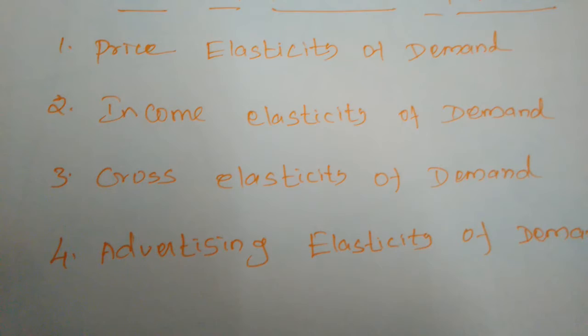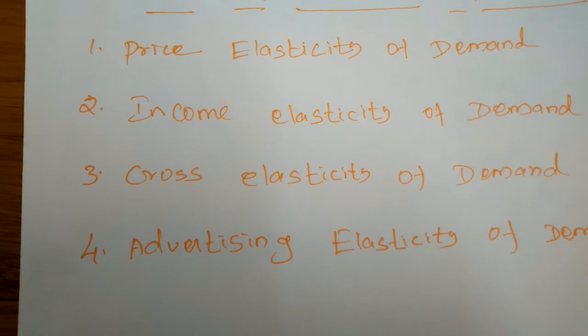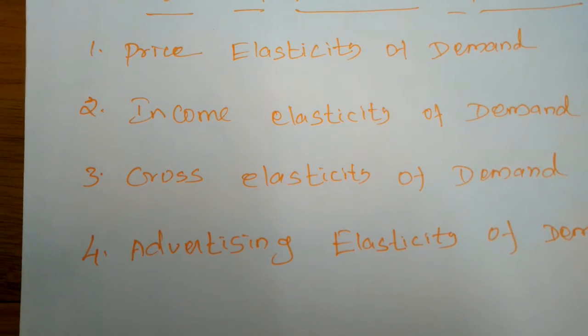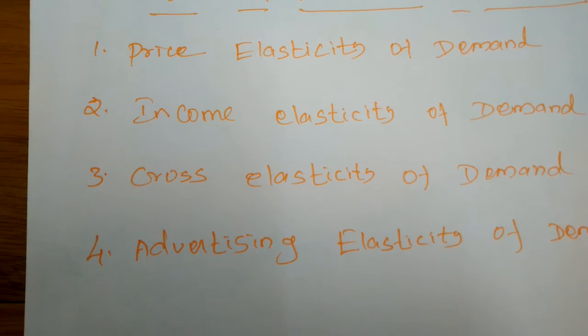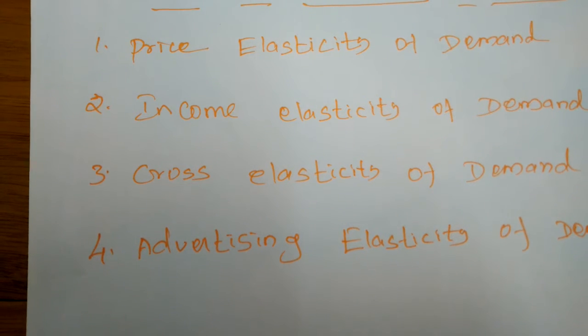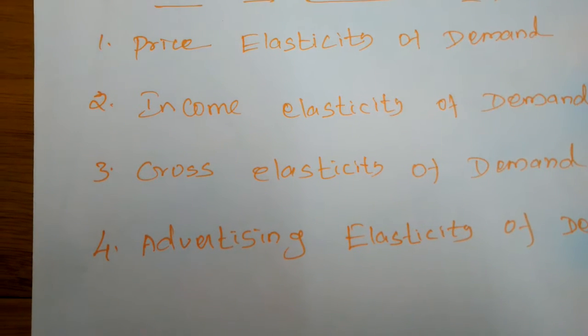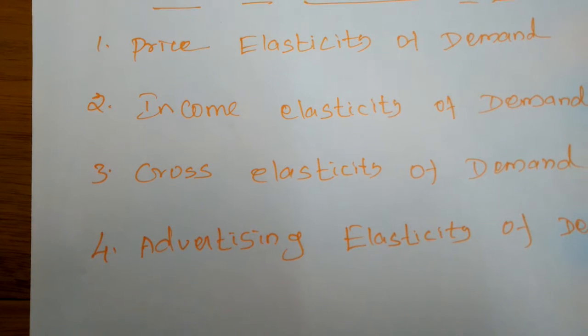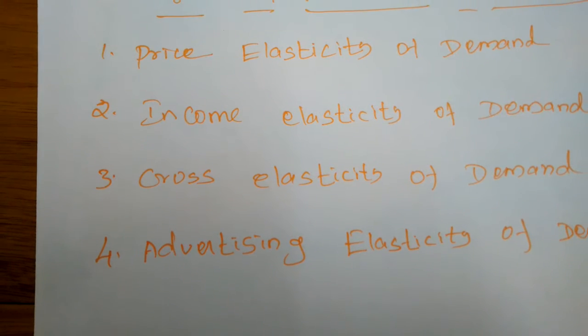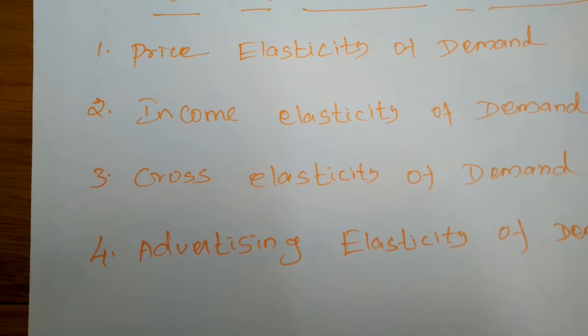Next, income elasticity of demand. Income is also one of the factors that influence the demand for a product. Hence, the degree of responsiveness of a change in demand for a product due to the change in income is known as income elasticity of demand.